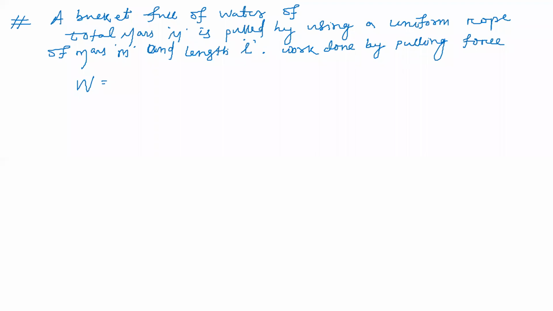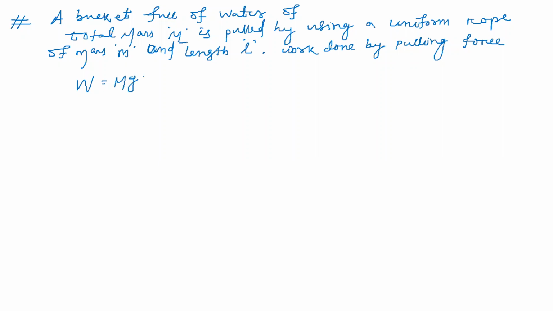It's another example. A bucket full of water of total mass m is pulled by using a uniform rope of mass m and length L. Work done by pulling force. Friends, here the total length of the rope is L, the mass of the rope is m and the mass of the bucket is m. Bucket means with water.